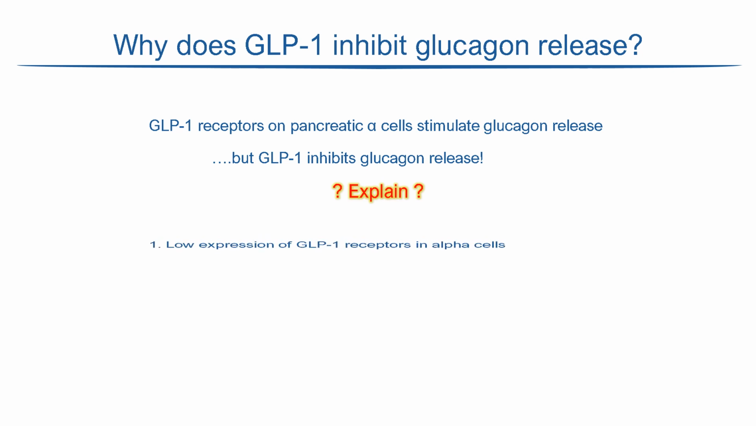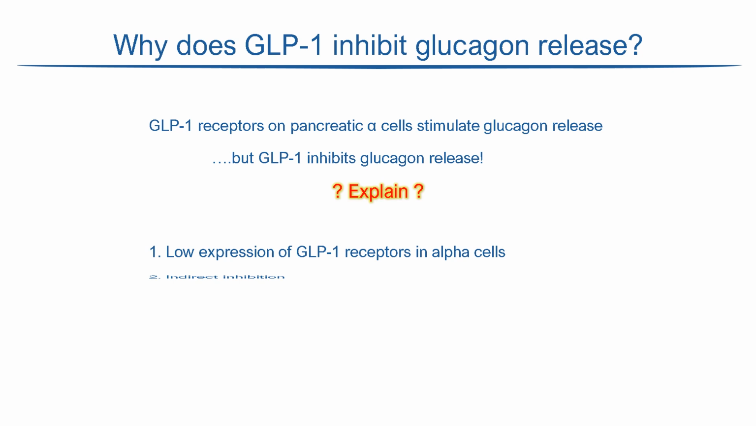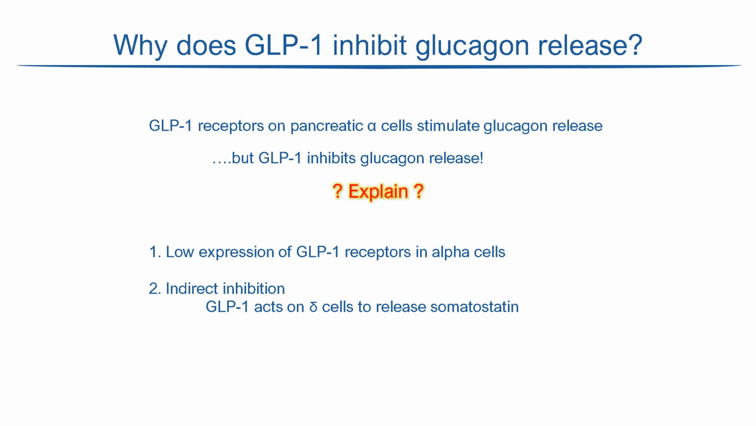Firstly, GLP-1 receptors are expressed at a very low level on alpha cells, so any stimulatory effect would be small. Secondly, GLP-1 has an indirect paracrine effect in the pancreas that results in inhibition of glucagon release. It involves GLP-1 receptors on pancreatic delta cells, which stimulate the secretion of somatostatin.